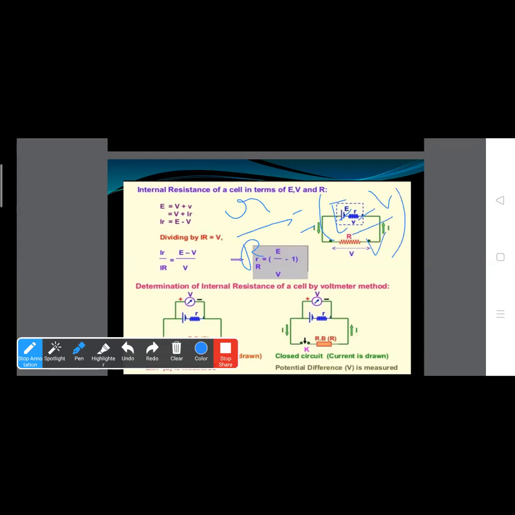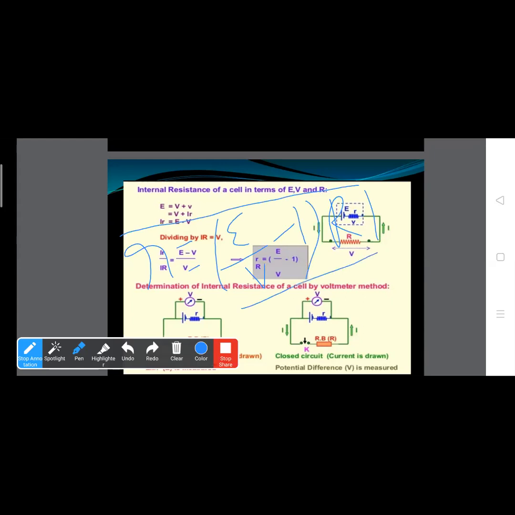Clear? E minus V upon V. Now we can write small r equals E upon V minus 1, into capital R. Internal resistance will be equal to E upon V minus 1, into R. This is the formula of internal resistance in terms of E, V and R. Clear? So I think this derivation is clear to you.